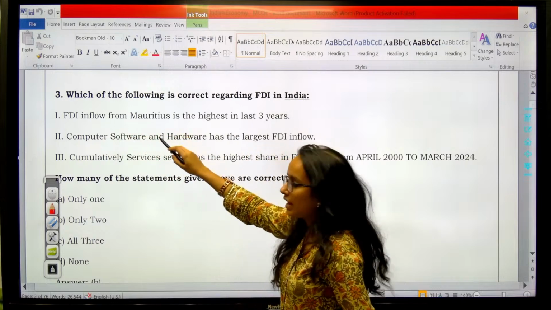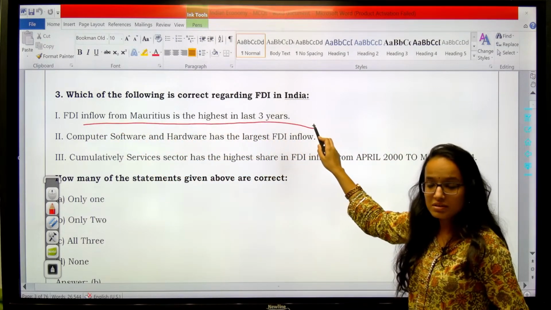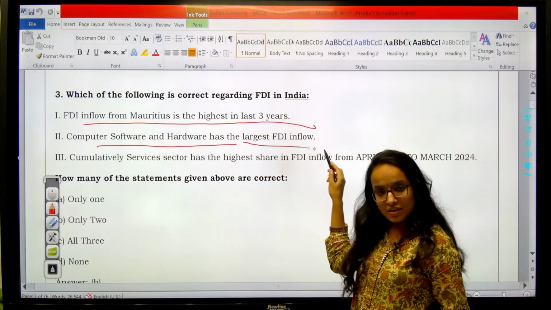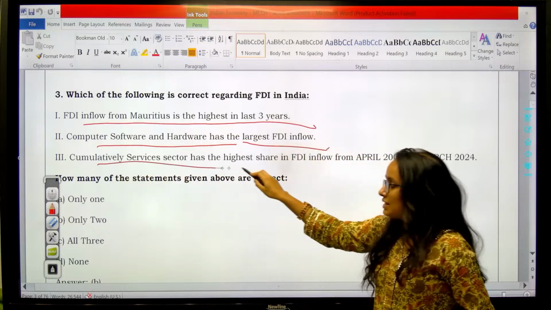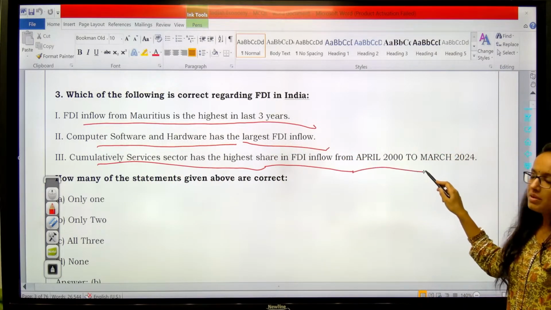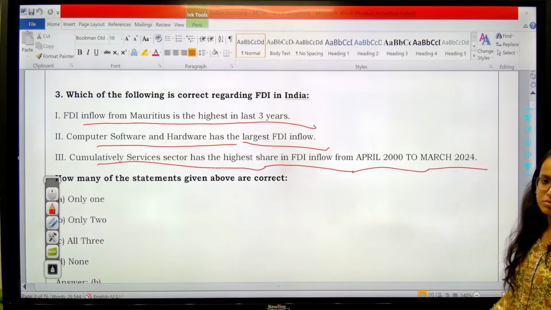FDI inflow from Mauritius is the highest in the last 3 years. Computer software and hardware has the largest FDI inflow in India. Cumulatively, the services sector has the highest share in FDI inflow from April 2000 to March 2024.